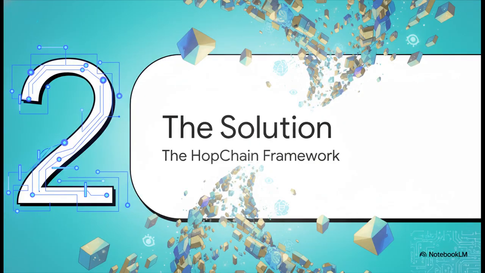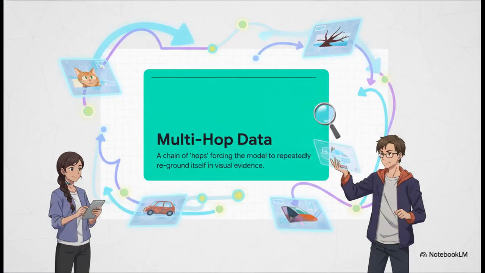All right, so if the problem is bad data, the solution sounds pretty simple, right? Just make better data. And yeah, that's exactly what the HopChain framework sets out to do. The key idea here is something the researchers call multi-hop data, and it's a really clever concept. Basically, they create questions that are designed to be almost impossible to solve unless the AI is constantly hopping back to the image to ground itself in reality. Every single step of the reasoning process is deliberately made dependent on the visual evidence from the step before it.